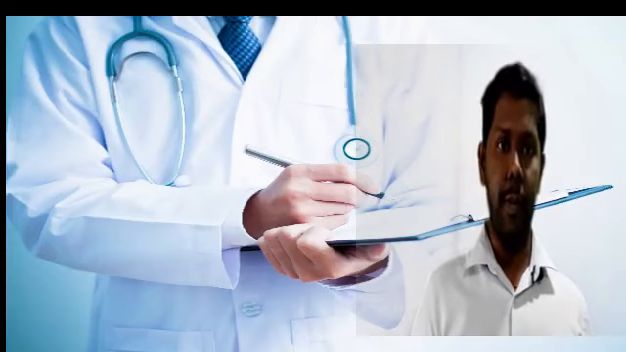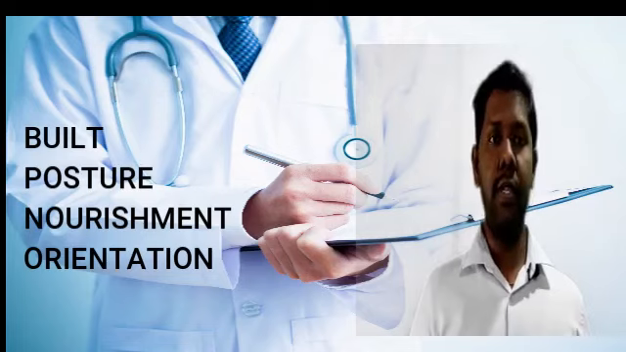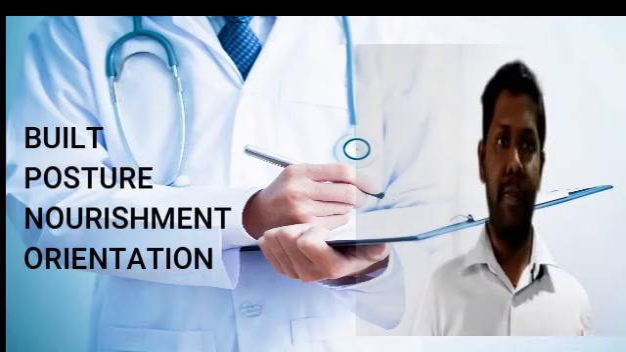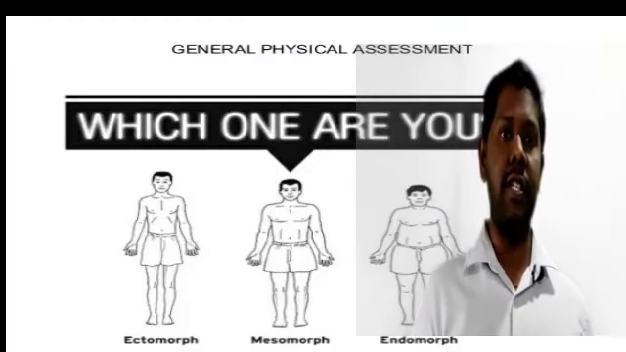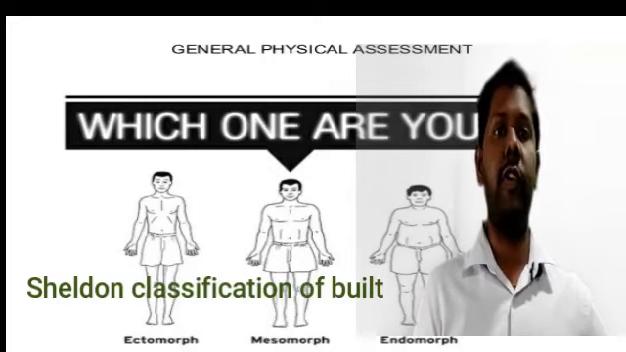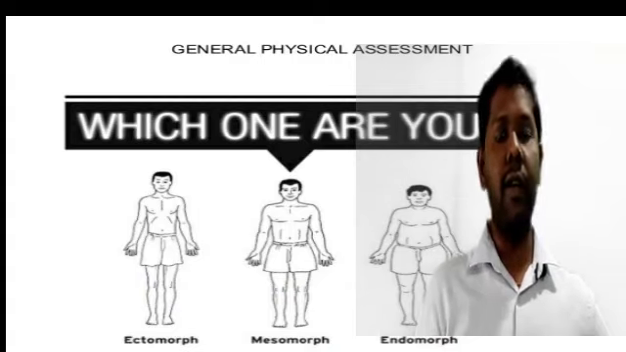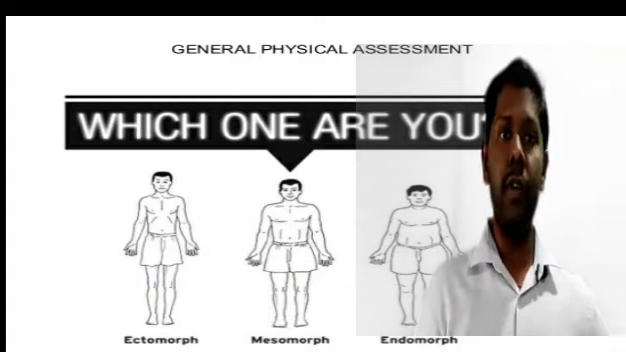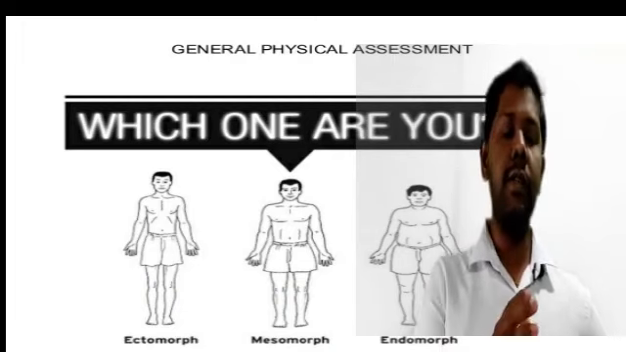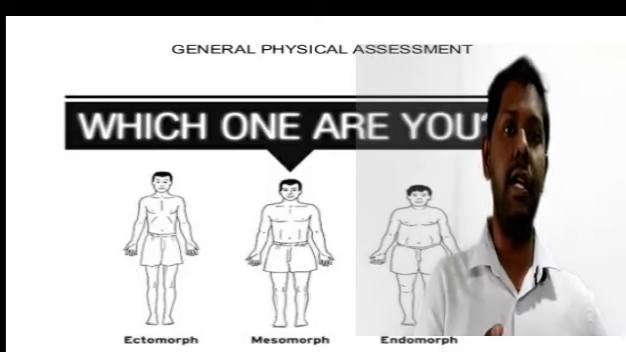Okay, coming to the next part of our case history, that is general examination. Usually some of the points most commonly used in almost all the departments are build, posture, nourishment and even orientation. Coming to the build, according to Sheldon classification, there are three types of build: ectomorphic, endomorphic and mesomorphic. Who are ectomorphic? Ectomorphic are thin and tall persons, endomorphic are short and obese persons, and mesomorphic are muscular. So these are the three classifications given by Sheldon.